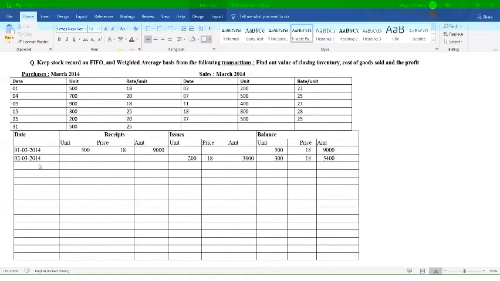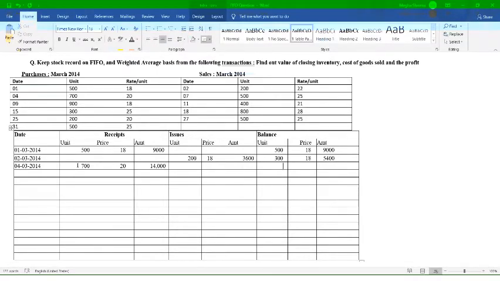After the second, the next transaction is done on 4th of March, right? On 4th March you have made a purchase, so we will write down the purchases on 4th of March. You have purchased 700 units at the rate of 20, so the amount is 14,000, right?